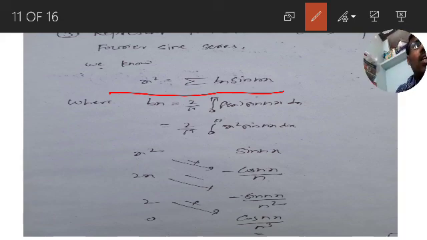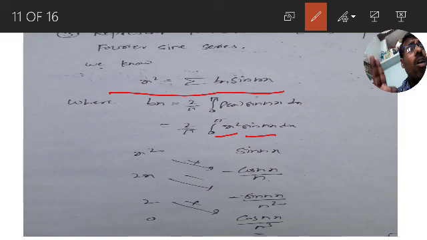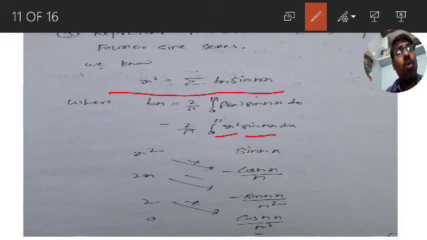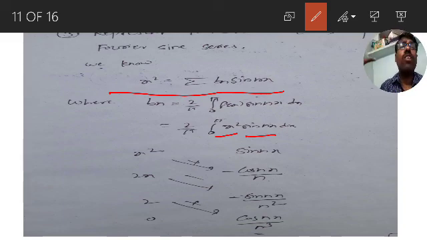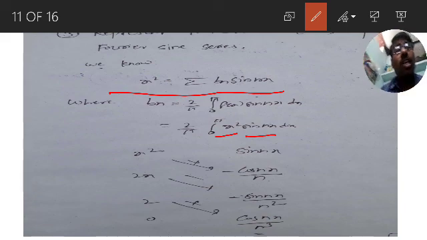So here it is x square into sin nx, a product of two functions, which means you have to go for the Bernoulli rule. Before applying the Bernoulli rule, what is x square? It is an algebraic function. What is sin nx? It is a trigonometric function. In the rule, the algebraic function comes first and the trigonometric function comes second. Therefore, our first function is x square and the second function is sin nx. For the first function x square we need to find derivatives, and for the second function sin nx we need to find integrations.